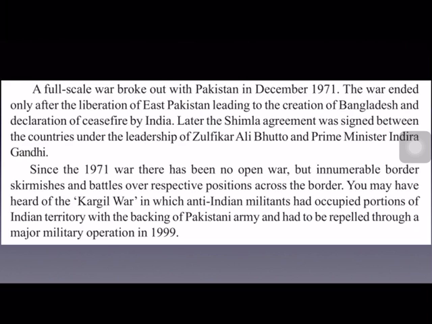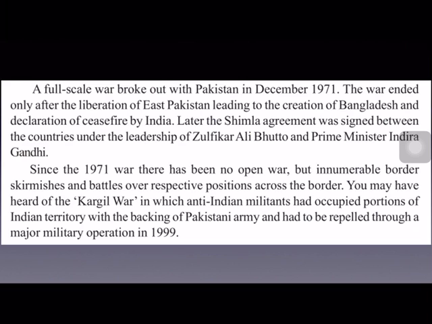And after this, again, in 1999, the famous Kargil War, you might have heard of it, was fought between India and Pakistan. First, after our independence in 1948, over the Kashmir issue. In 1965, again the Kashmir issue. And in 1971, over the Bangladesh issue, we fought a war with Pakistan. And in 1999, it was the Kargil War.